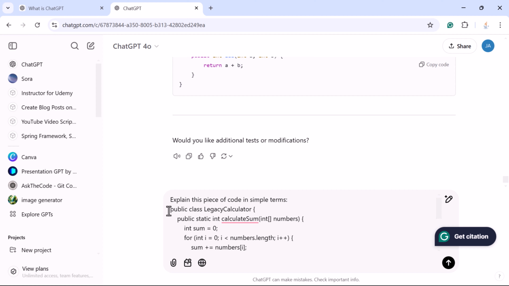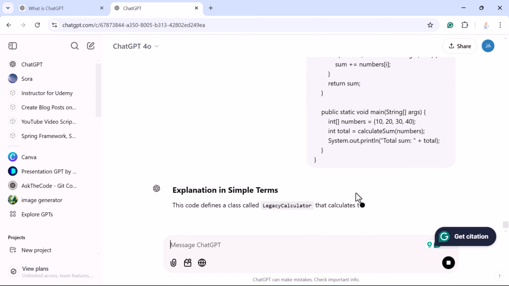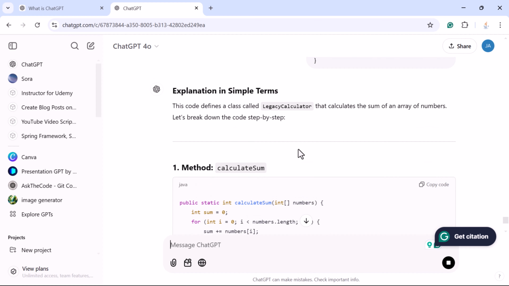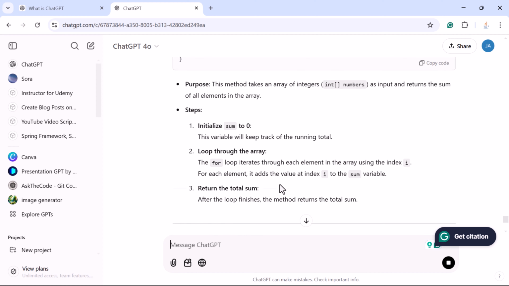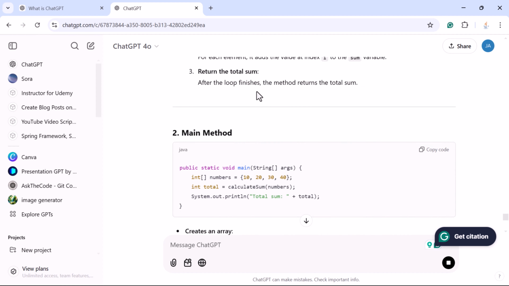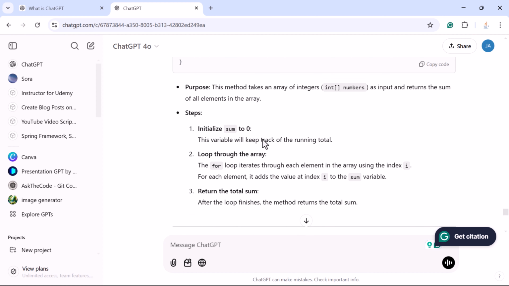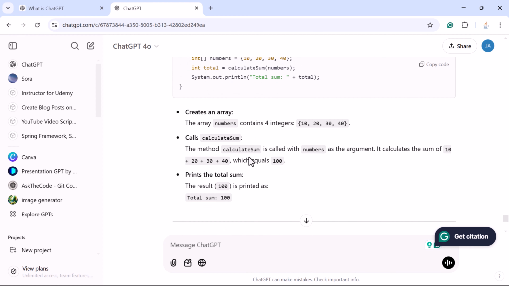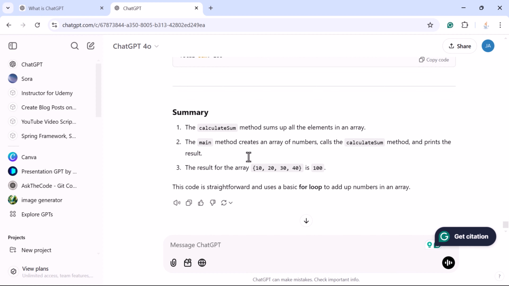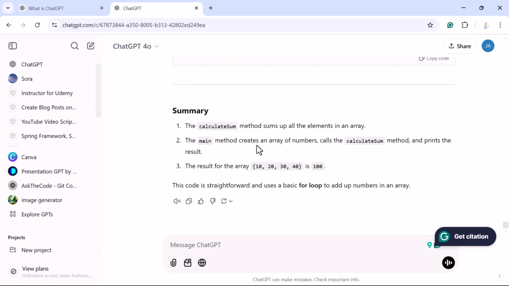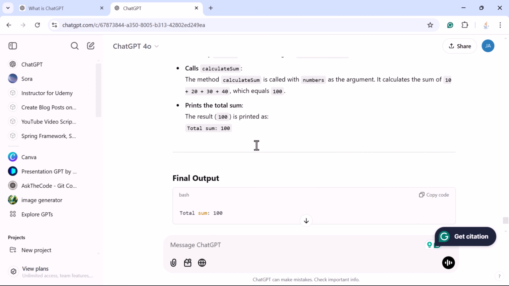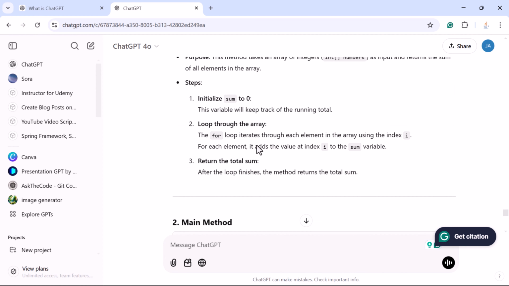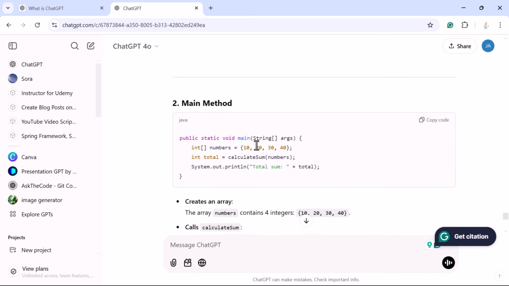For example, here I have given some sample code, and just submit the prompt to ChatGPT, and look at here, ChatGPT will explain the complex code step by step. You can just read the steps, and you can understand the complex code accordingly. So this is how ChatGPT will help you understand complex code in simple terms. And if you are not understanding the code or the steps, you can ask ChatGPT follow-up questions as well.